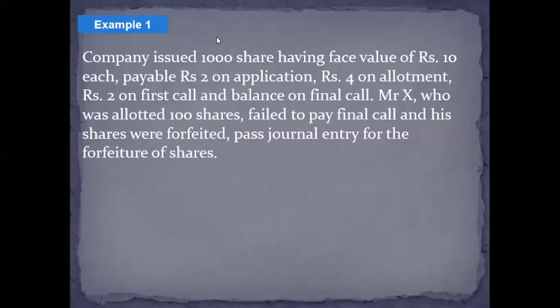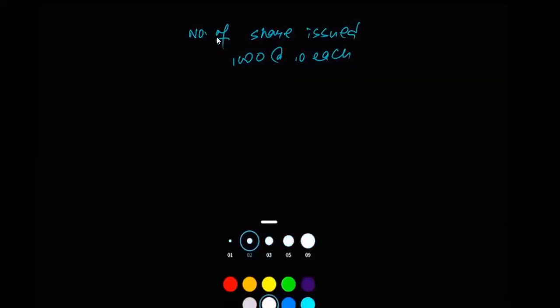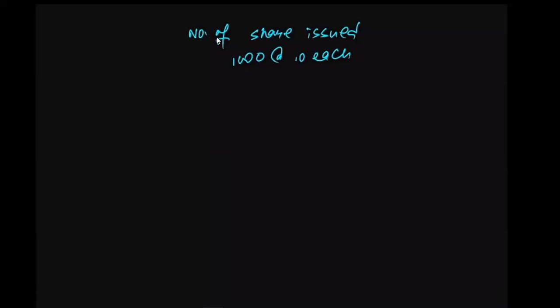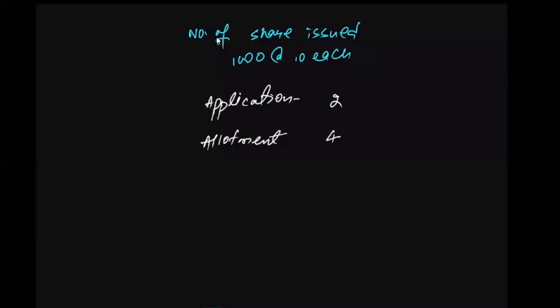The company has decided to receive the amount in installments. The company has thought of collecting 2 rupees on application, and on allotment, the company has decided to receive 4 rupees.